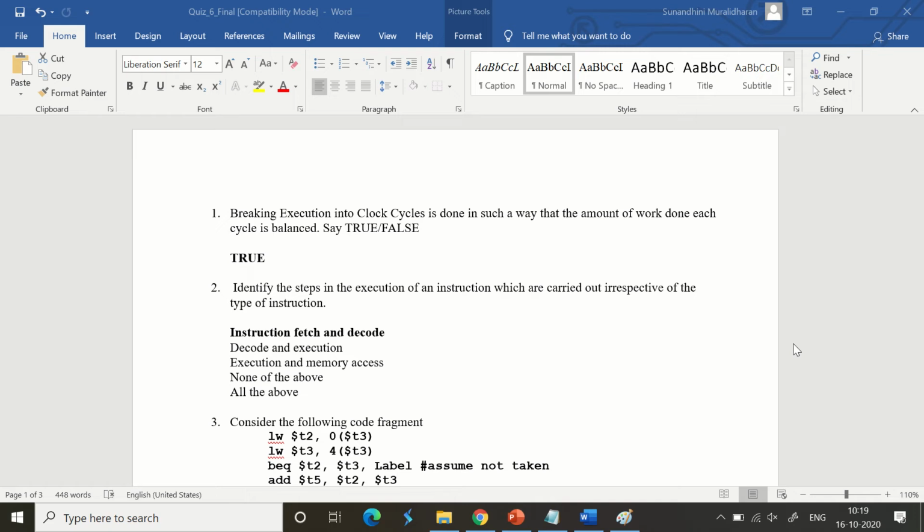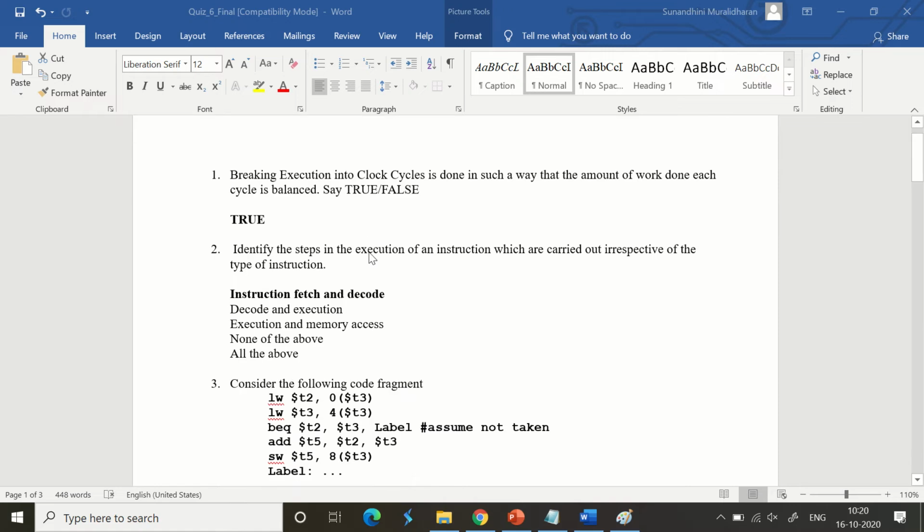Breaking execution into the clock cycles is done in such a way that the amount of work done on each cycle is balanced. True or false? Absolutely true, and that's the idea behind it.